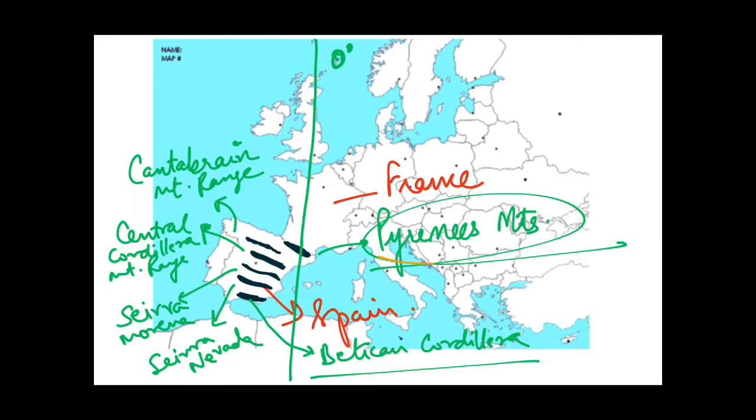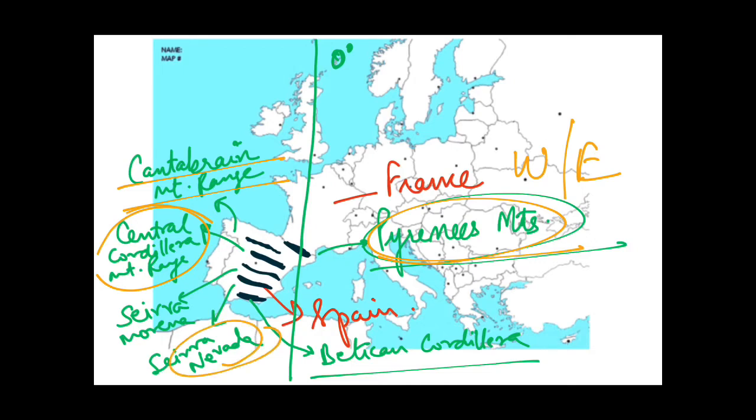First of all, we read about the Pyrenees mountain range, which lies in both hemispheres, that is western and eastern hemisphere, and then the Cantabrian mountain range. After that, we read about the Central Cordillera mountain range, then Sierra Morena, and then ultimately we read about Sierra Nevada and this Vatican Cordillera also.